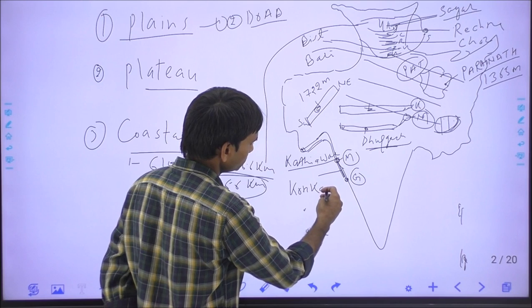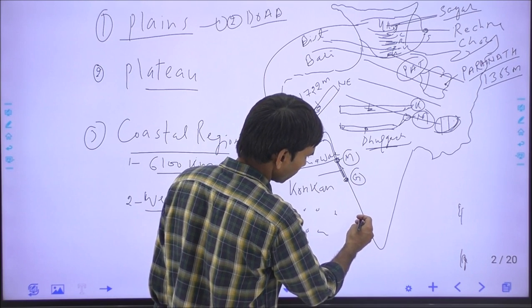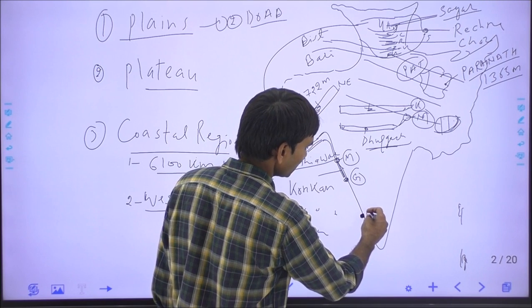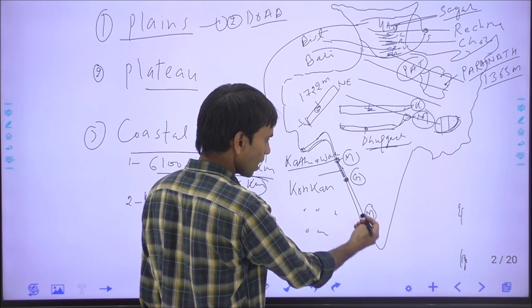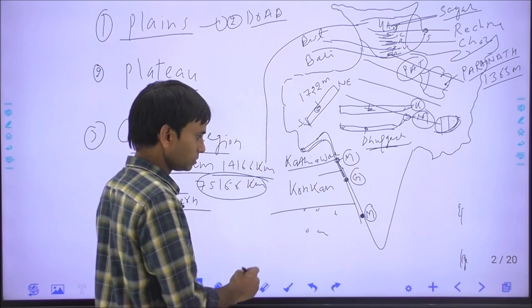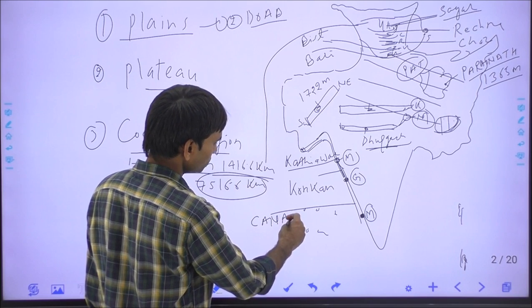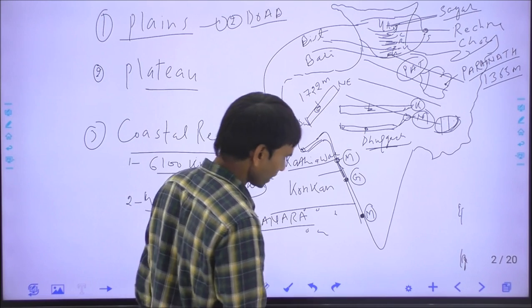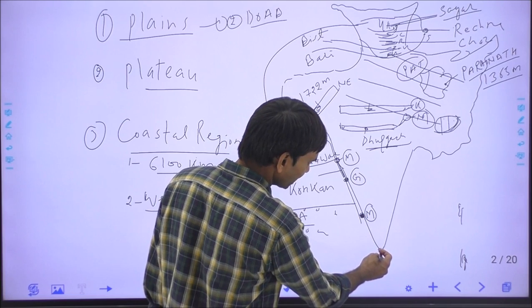Konkan coast, and the coastal line between Goa to Mangalore. Mangalore is the coastal district of Karnataka. I am indicating this from M. The coastal line between Goa and Mangalore is called the Kanara coast. Kanara coast, also called the Carnatic coast, and coastal line extended toward the south from the Mangalore to Kanyakumari.